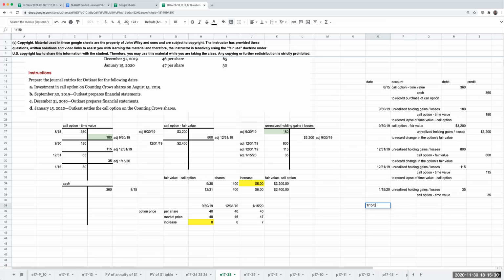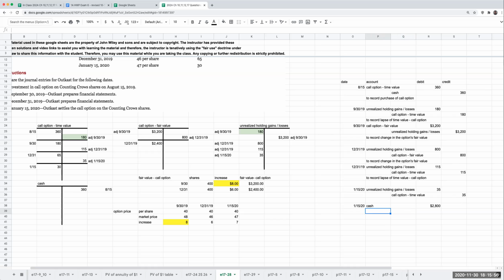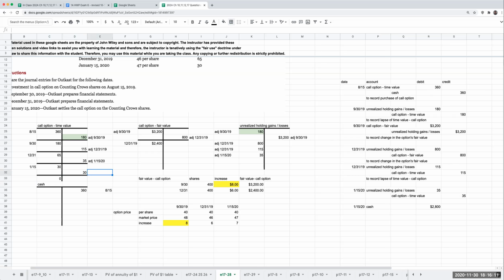So on 1/15/20, I'm going to be receiving cash. The amount of cash I'm going to be receiving is going to be 7, which is the difference in the share price, times 400 shares, or $2,800. Okay. So the next thing I need to do is get rid of the call option time value, and also the call option fair value. And why is that? Because we've exercised the option, and now these are going down to 0.